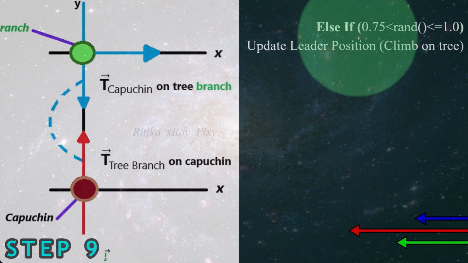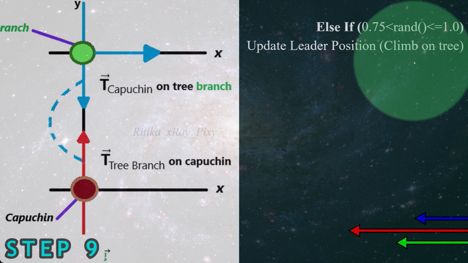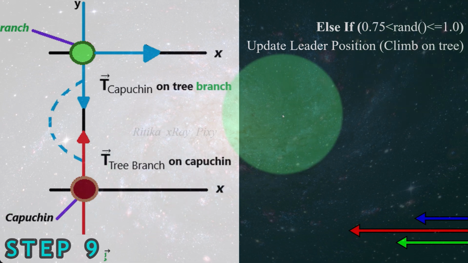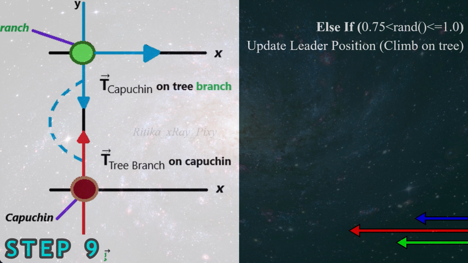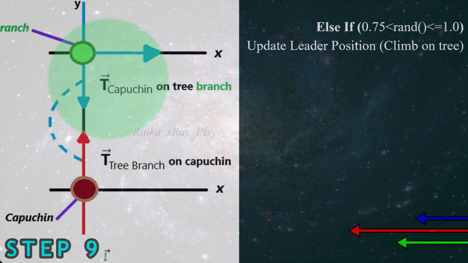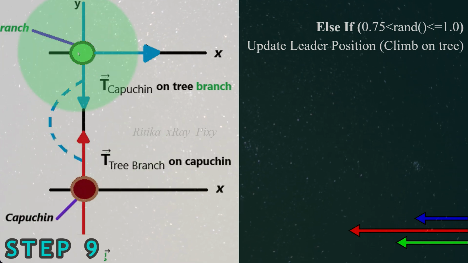Else if this condition is true, then update the leader position according to climb on tree. Here you can see during food search, alpha, that is the leader, and the other Capuchins, they also climb on the trees to search food. So here you can see this is the Capuchin and here we have the branch.